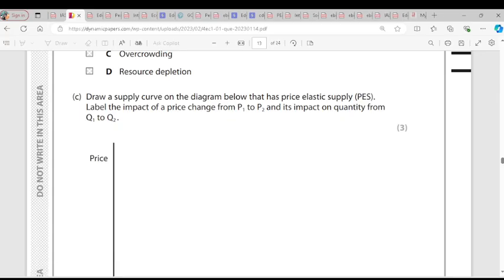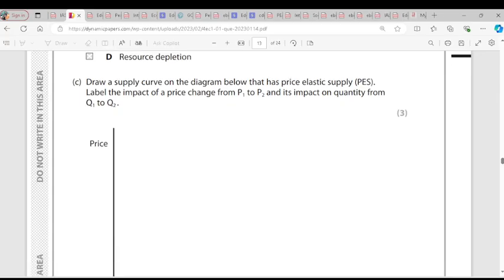Question C. Draw a supply curve on the diagram below that is price elastic, label it PS, and show the impact of a price change from P1 to P2 and its impact on quantity from Q1 to Q2. So if there's elastic supply, it means there's a significant change in the quantity supplied as a result of a change in price, a fall in price. So it is elastic. Look at the graph now.